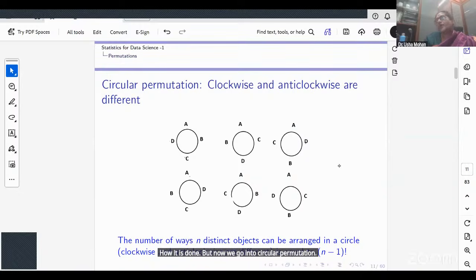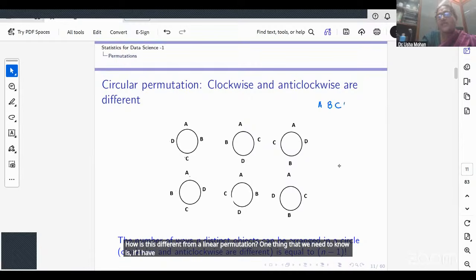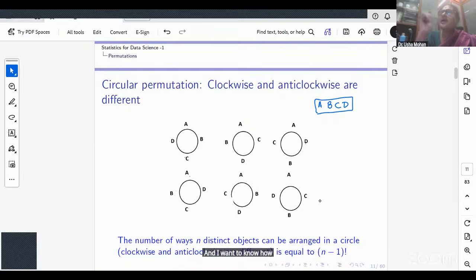Here the questions that would arise are: if people are sitting at a round table, how many ways can they sit? How is this different from a linear permutation? One thing that we need to know is, if I have A, B, C, D, and I want to know how many ways I can arrange them in a line, how many ways can I do it?